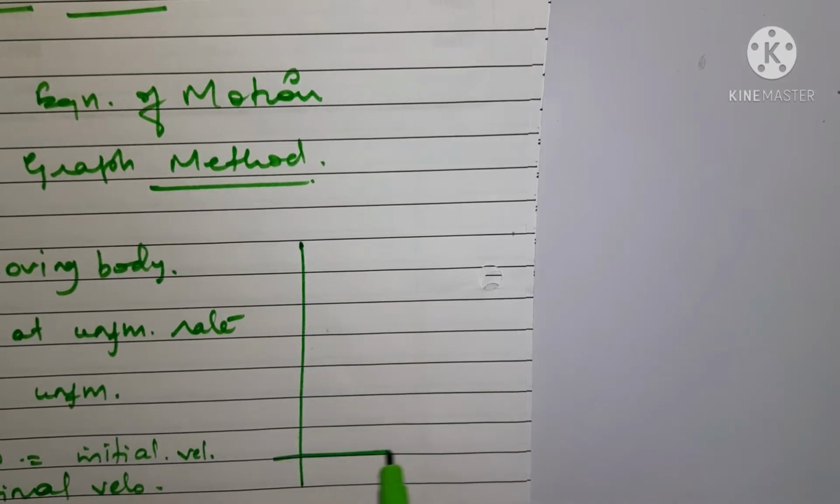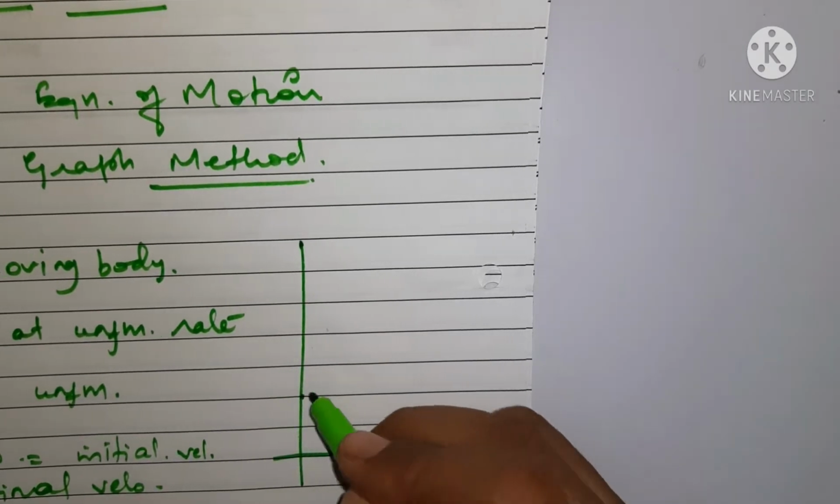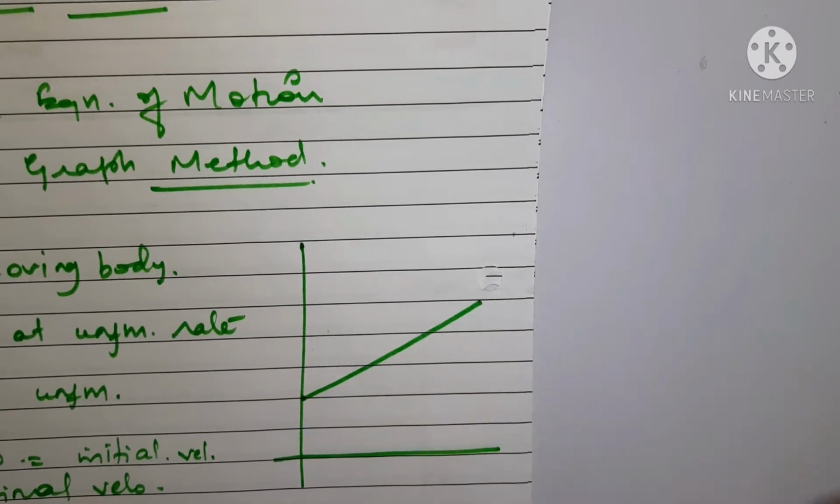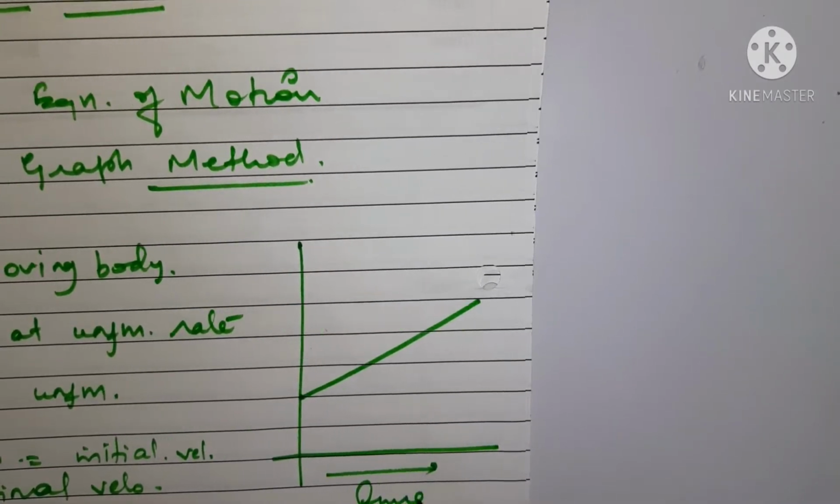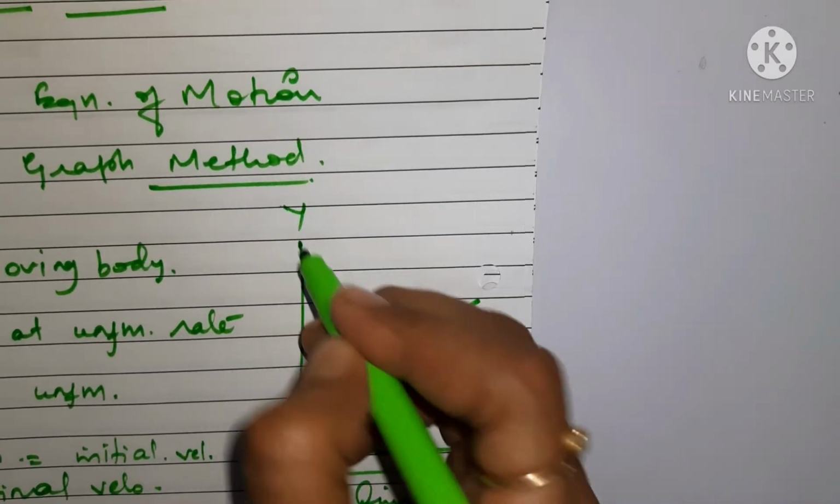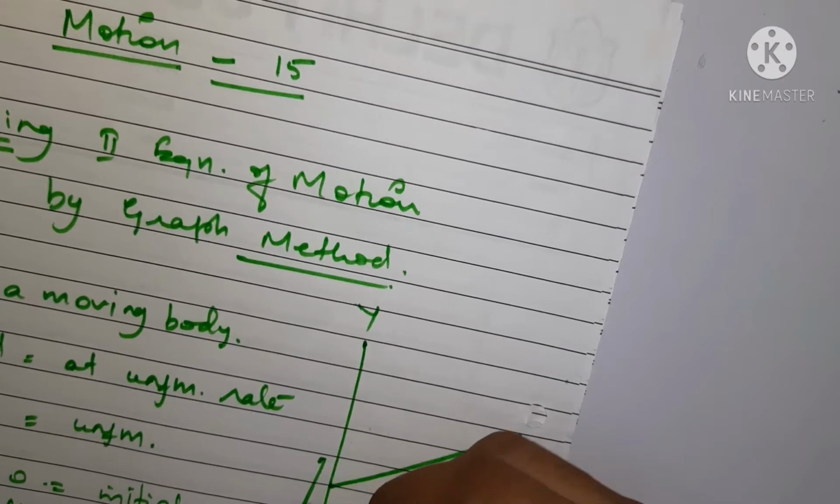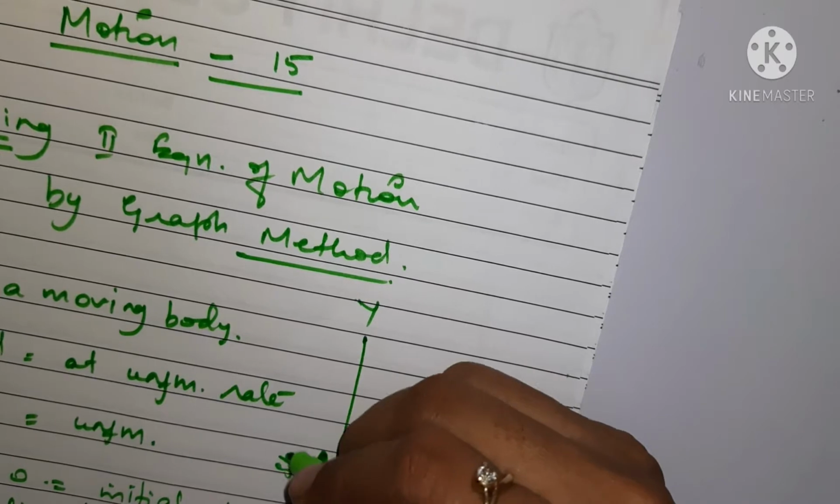So the graph is somehow like this. I hope you are now very much familiar with the graph. This is your time axis, this is the x-axis, this is the y-axis. On the y-axis you have speed.